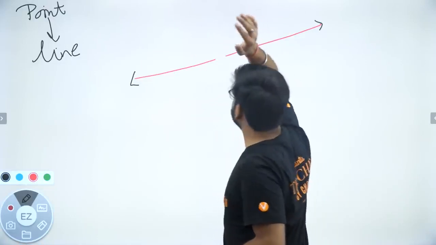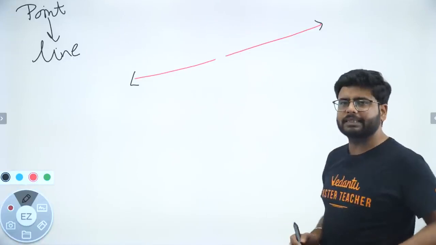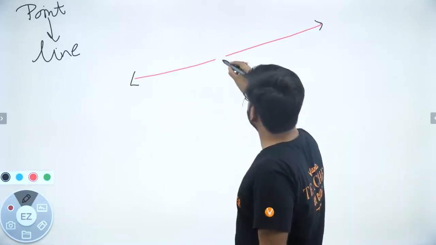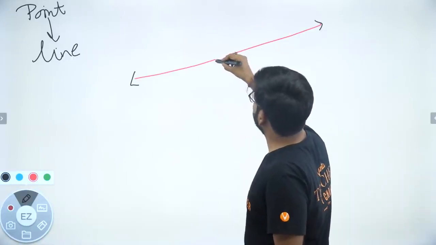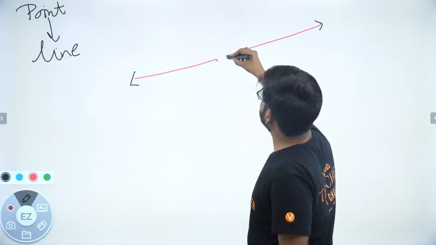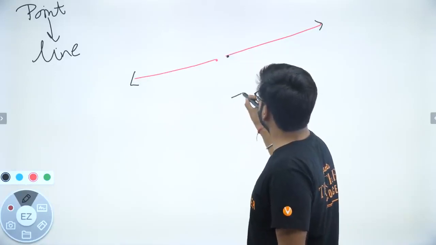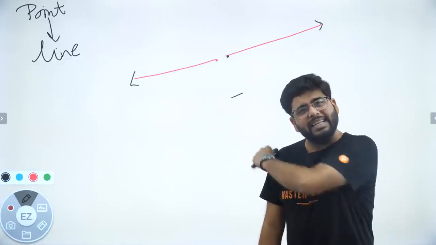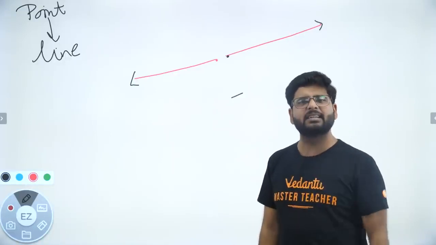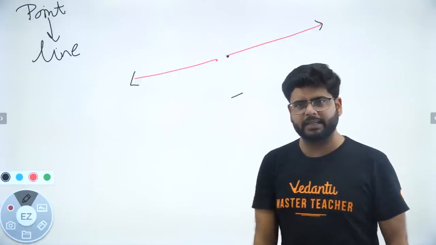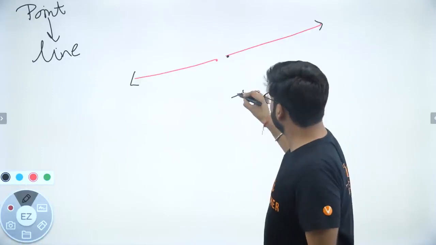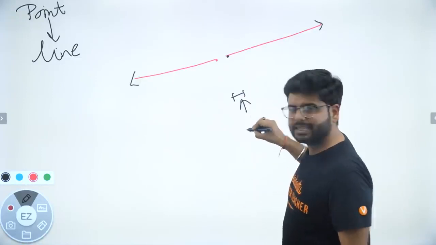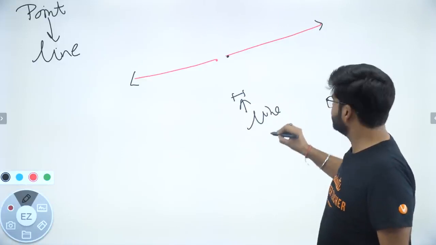I just cut this line. I have taken out a tiny little part of this line. This is what? This is a part of a line. Can I say that this is some segment? Segment, literal meaning, right? So this part, this is what? This is a line segment.